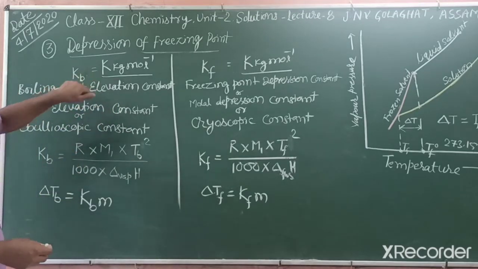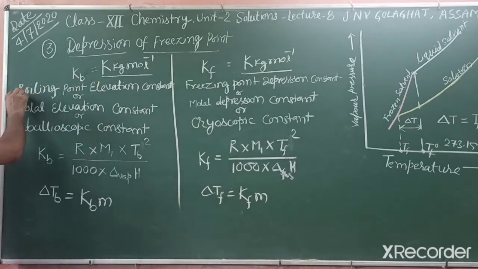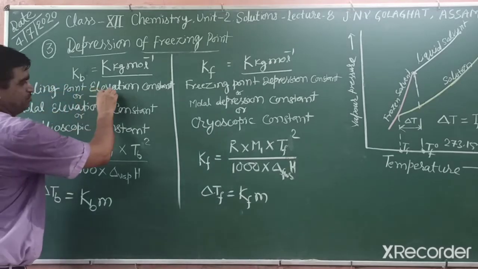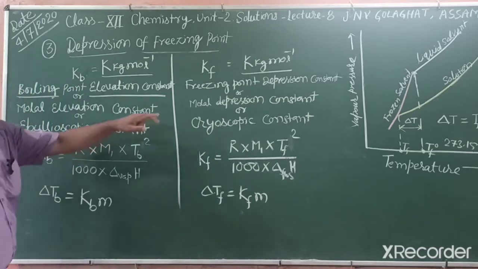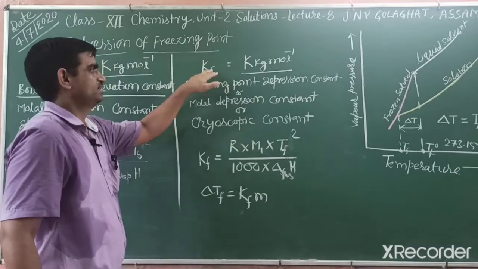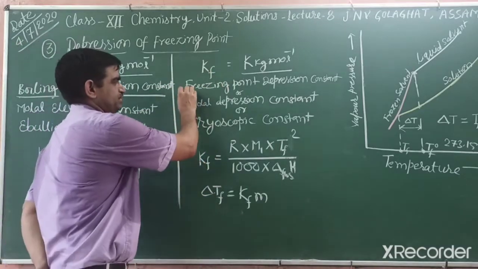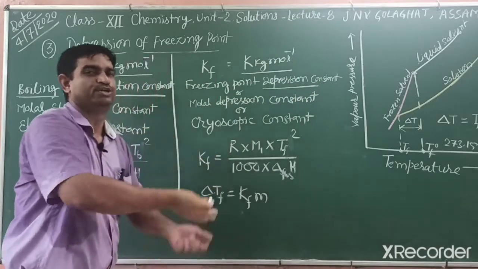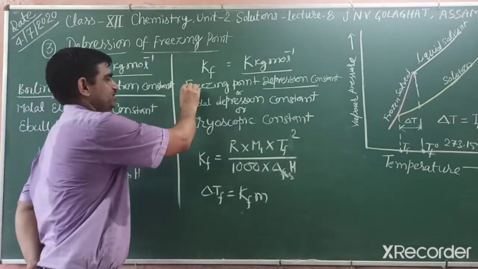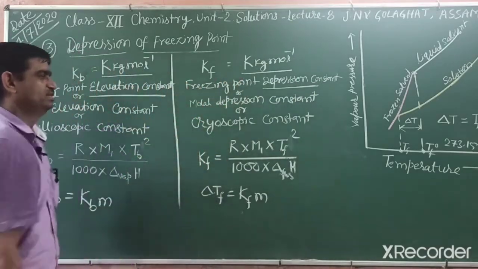Kb means boiling point elevation constant. B is for boiling, easy to remember. K is a constant. Boiling point increases, so boiling point elevation constant, Kb. Kf: F means freezing, K means constant. Freezing point depression constant, because freezing point decreases and boiling point increases.